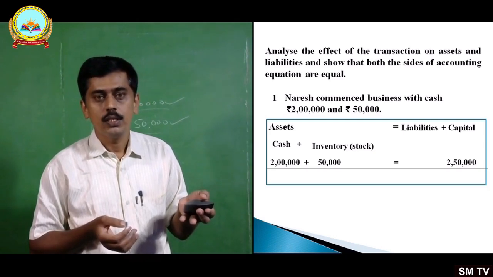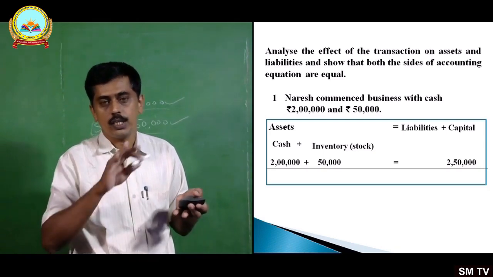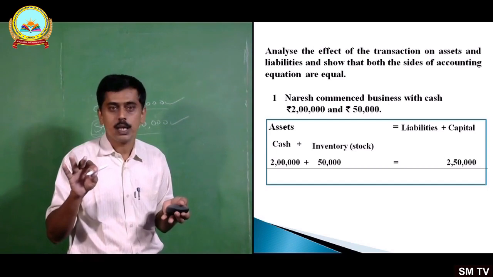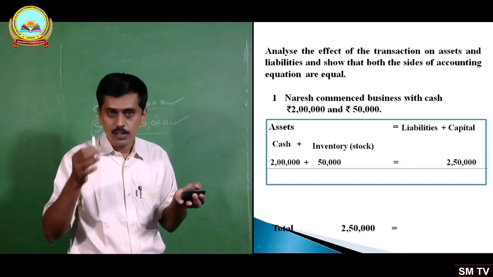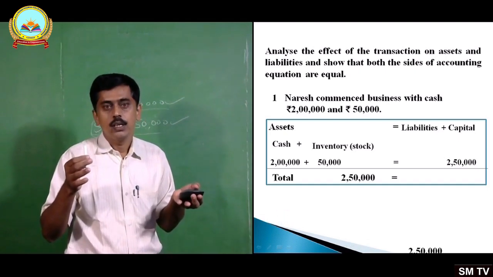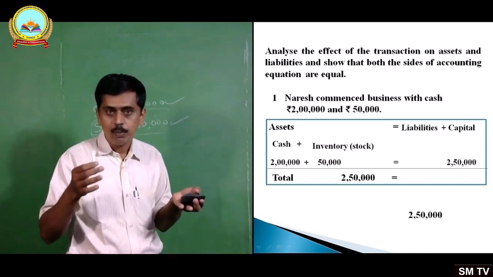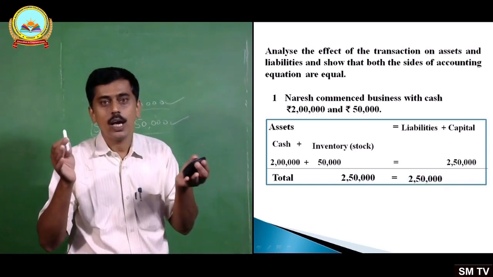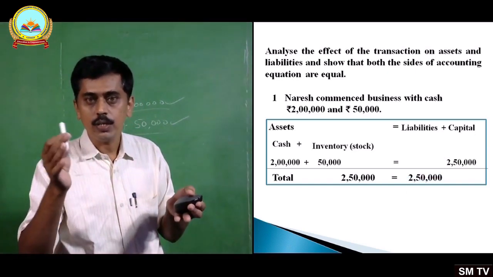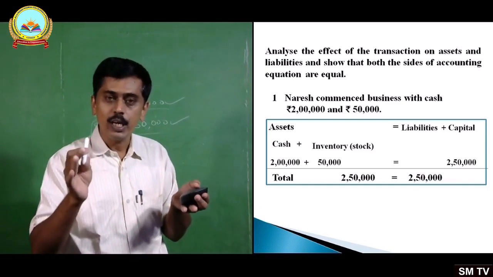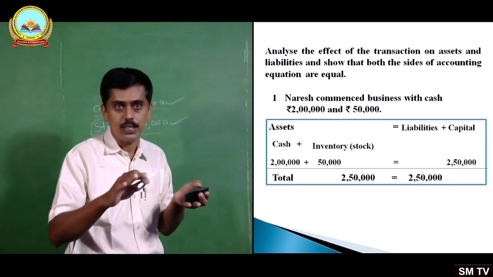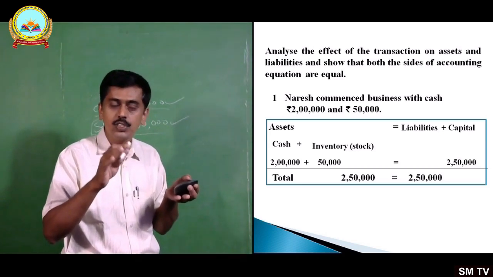This is the accounting equation. Assets equals liabilities plus capital. Here no liability at all. So total on this particular date is 2,50,000 assets and 2,50,000 liabilities. Liabilities 0, capital 2,50,000. Capital is also considered a liability, an insider's liability.